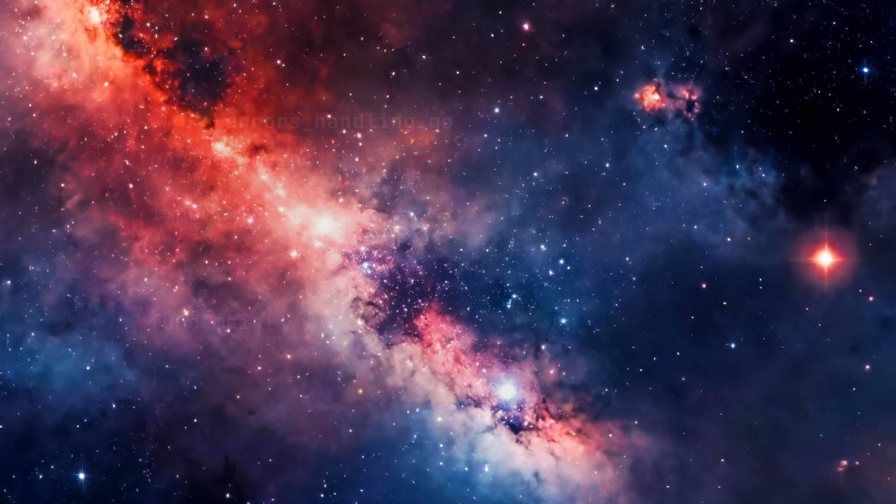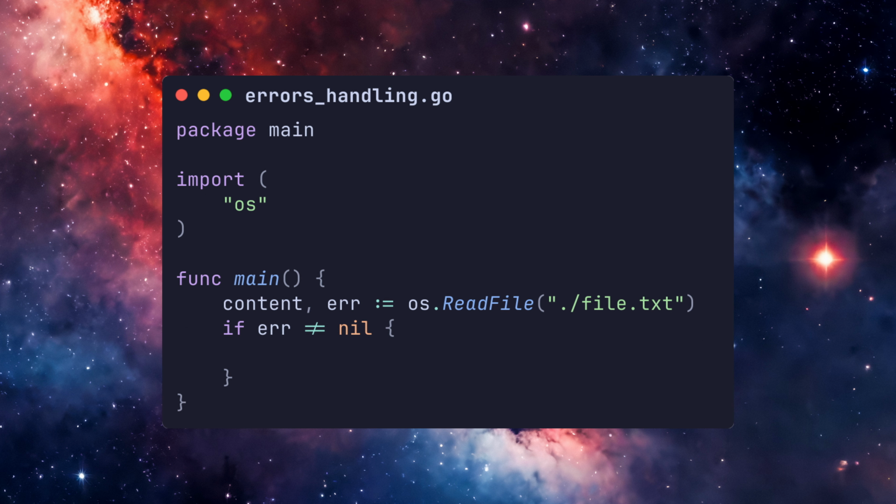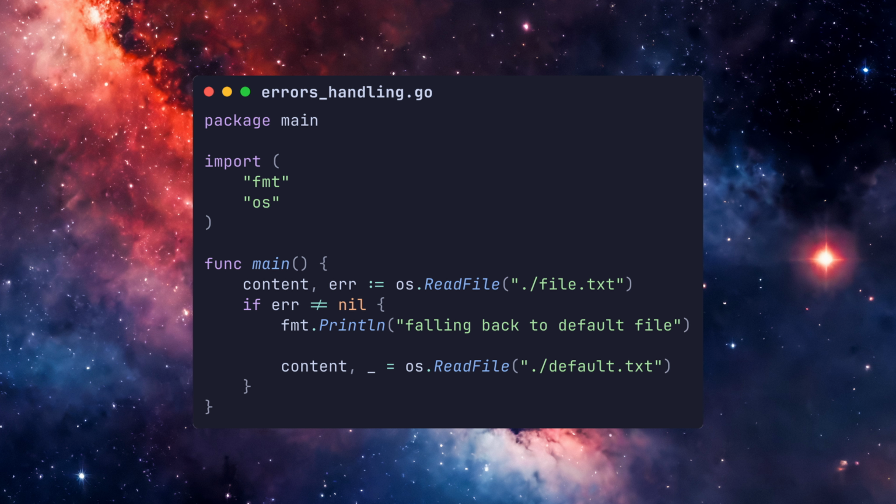We'll start with our main package boilerplate. Then we'll read the contents of a file. When choosing a name for our error variable, err is idiomatic, but not a hard rule. Since the readFile function is returning an error, we'll want to handle it. We'll add our nil check, log that we've encountered an error and what we're going to do about it, and read the default file we said in our log message.